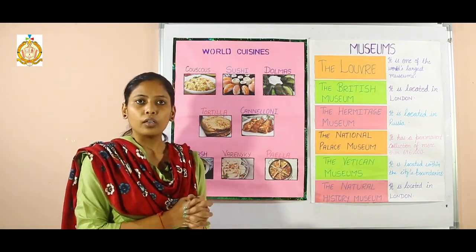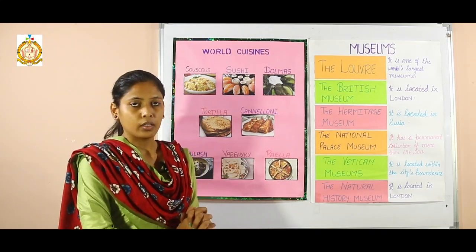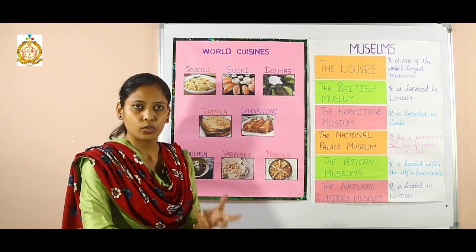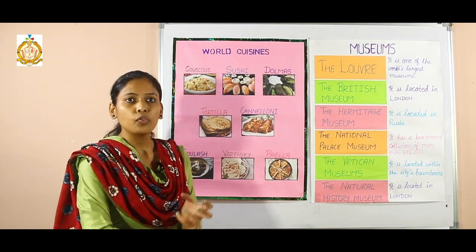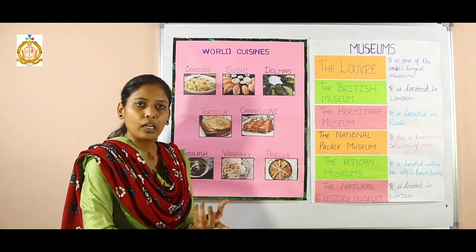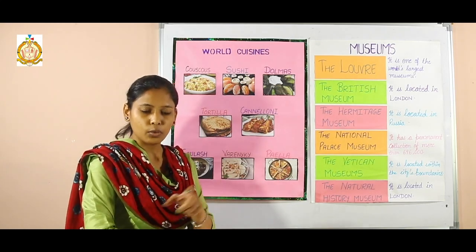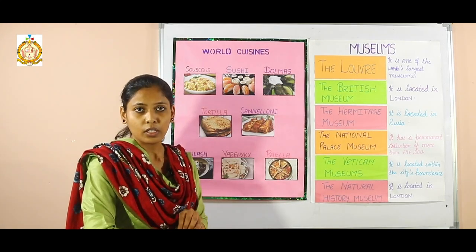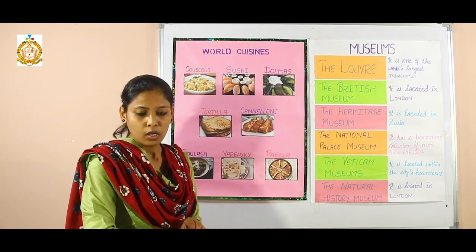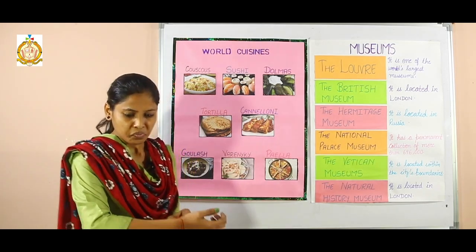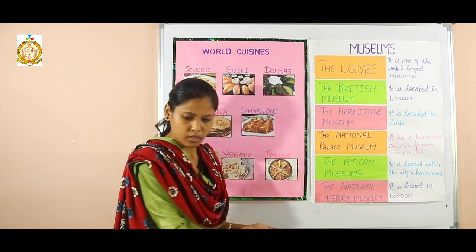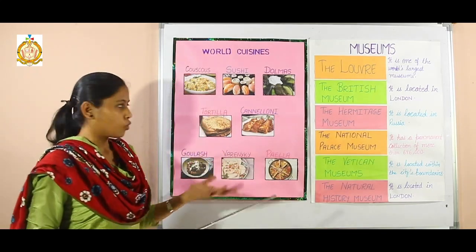Next one, define gastronomy. Define gastronomy. What is gastronomy? It is the art of choosing, preparing and eating food, and it is called gastronomy. You can write this internal question in your notebook. What is gastronomy? Next, we will discuss here different kinds of foods.